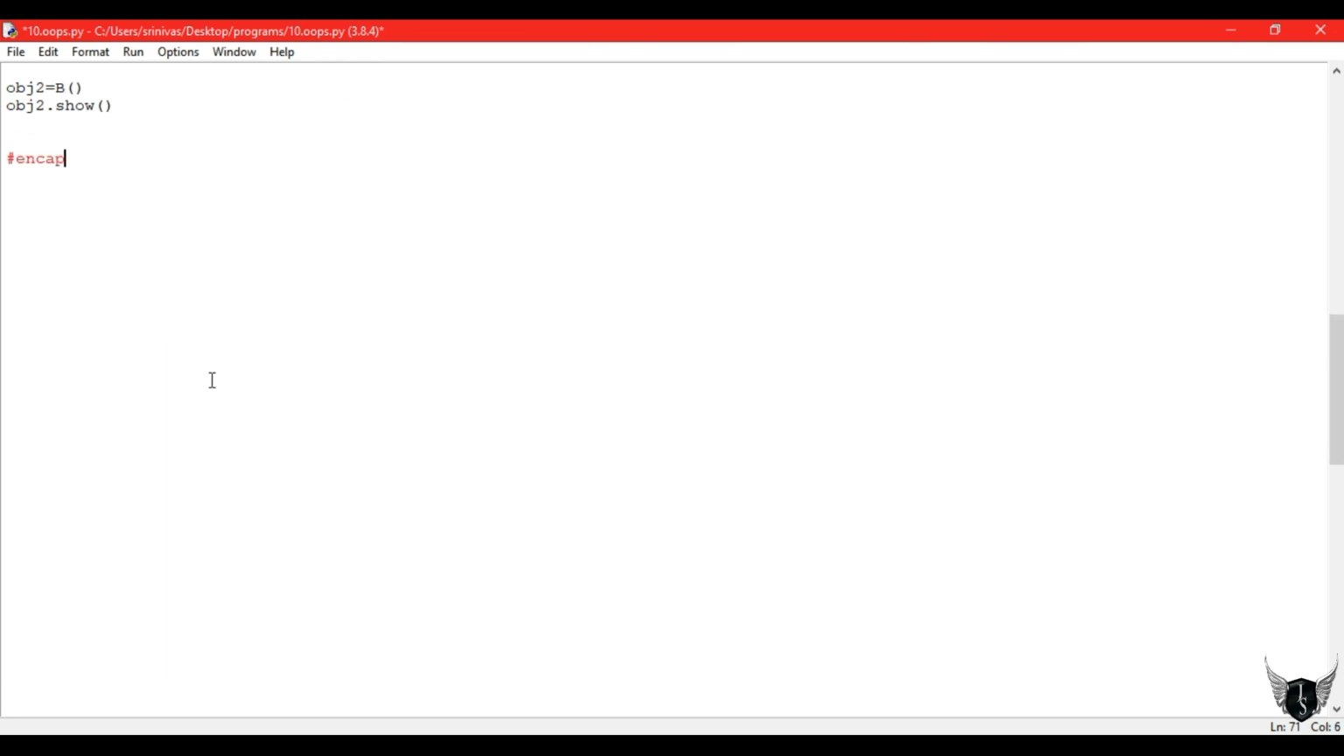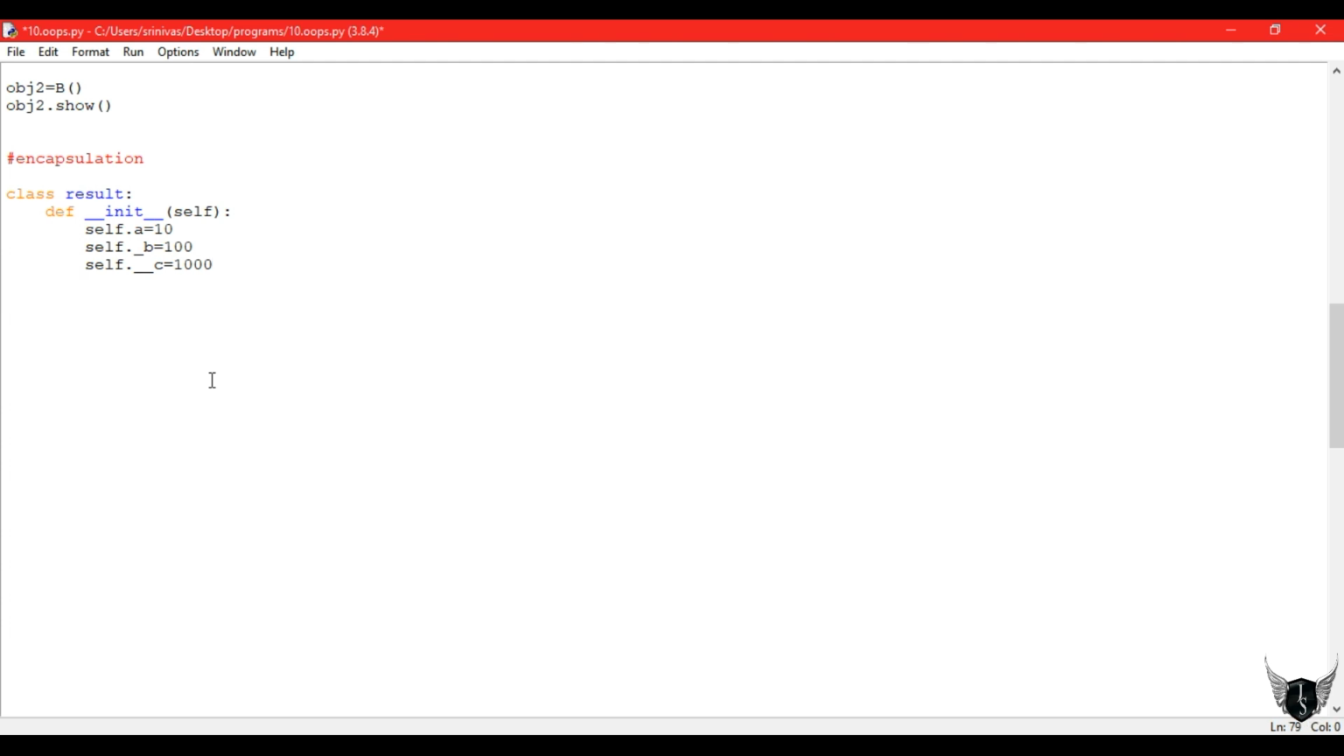And next topic is encapsulation. Encapsulation is nothing but hiding the data or giving restrictions. To give restriction to a function or a variable, let's write a class. Let's write a constructor. That constructor contains values. If I create an object for that class, these values get stored in those variables. So 10 is stored in A, 100 is stored in B, 1000 is stored in C.